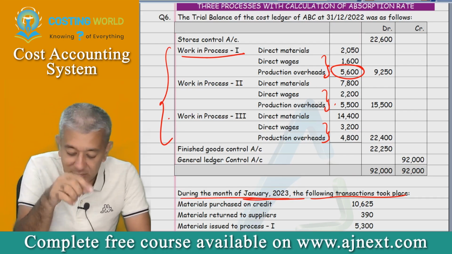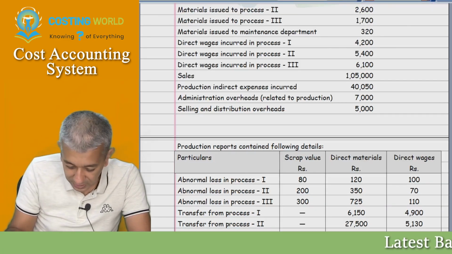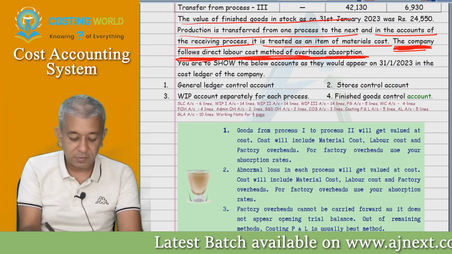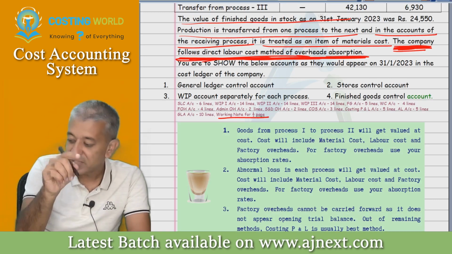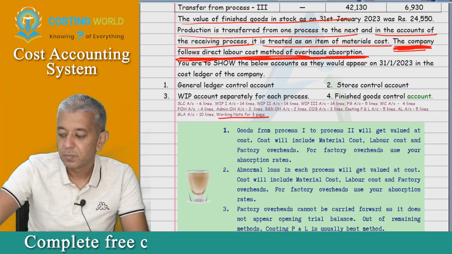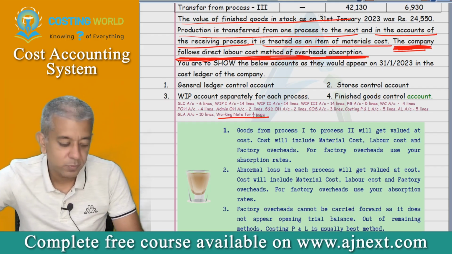After the last account that you have made, I think I must have written over here, leave space for working note on one side. So for that one side, come over there now. Write down working note 1, calculation of absorption rates.